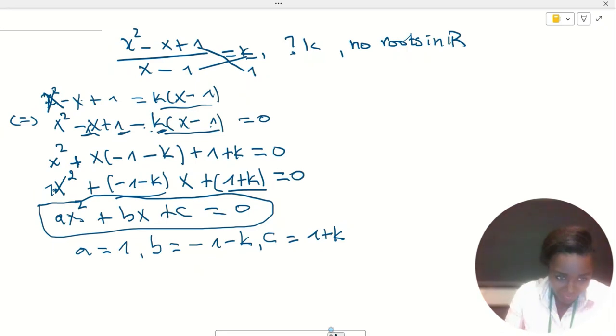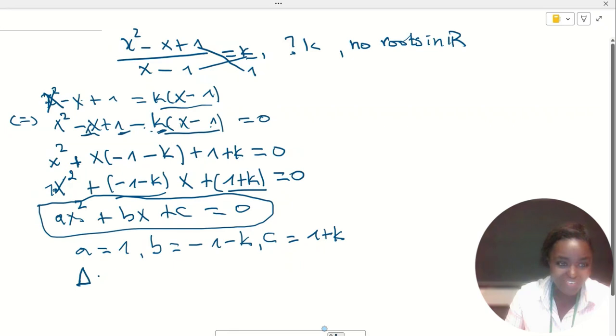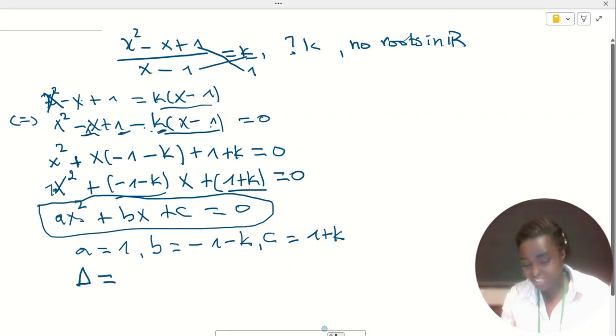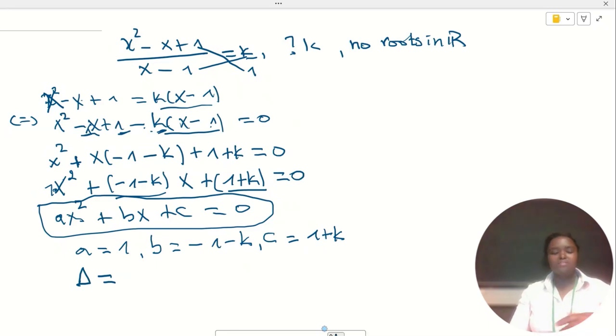The discriminant, do you know how we compute the discriminant for this kind of equation? How do you write the discriminant? Which symbol do you use? I like using delta. Why delta? I don't know. It's just because when I was studying long time ago, we were using delta. But some can use D, or you can use whatever letter you want.